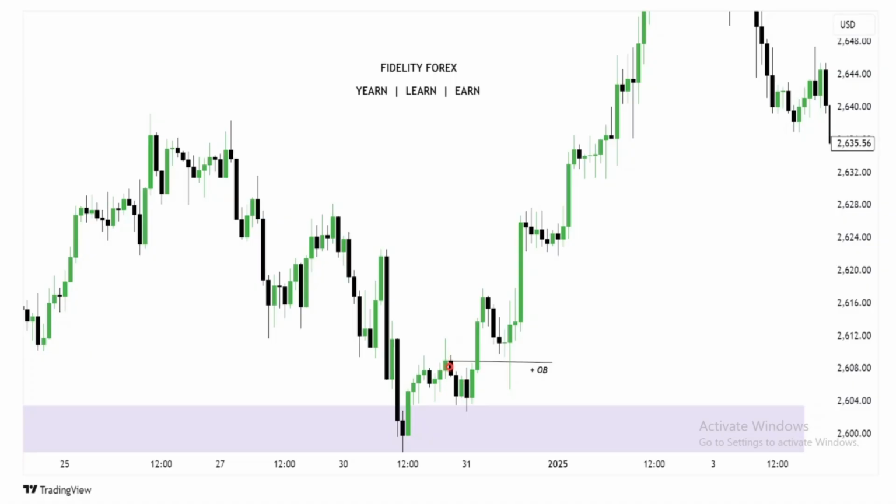There's a series of down close candles. What do we see? This candle closes higher. What's this telling us? There is a change in the state of delivery.